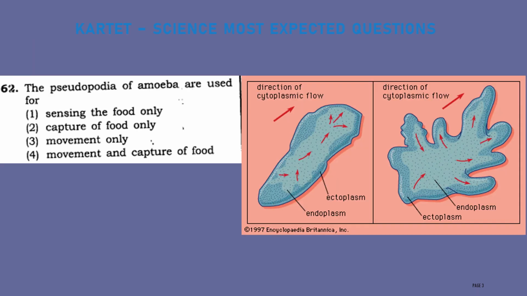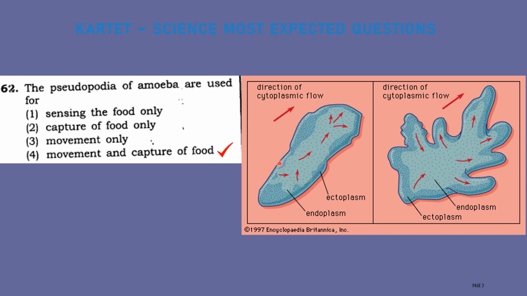Second question. The pseudopodia of amoeba are used for: option 1, sensing the food only; option 2, capture of the food only; option 3, movement only; option 4, movement and capture of food. The correct answer is movement and capture of food.